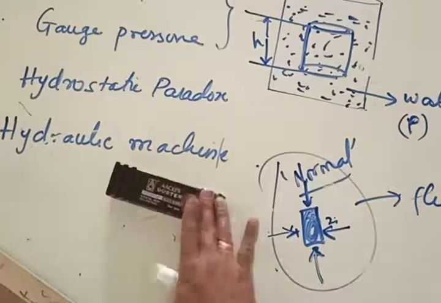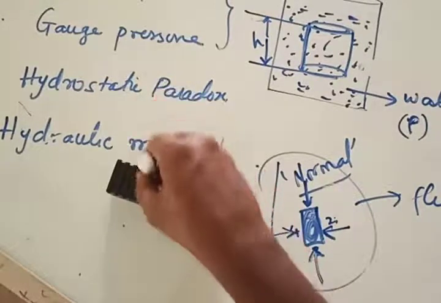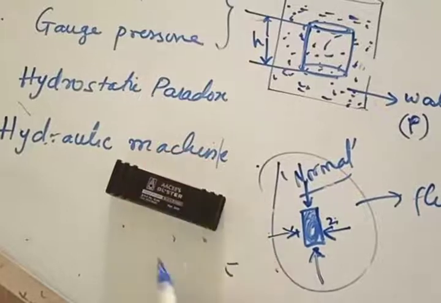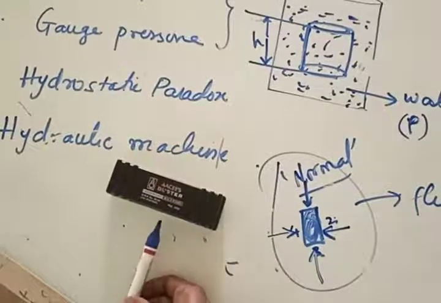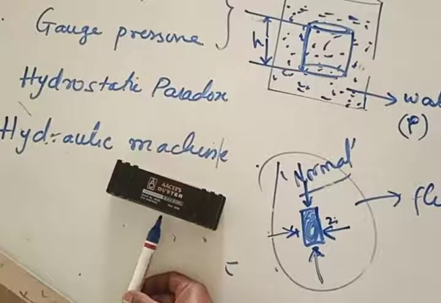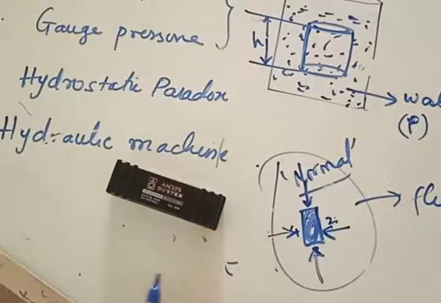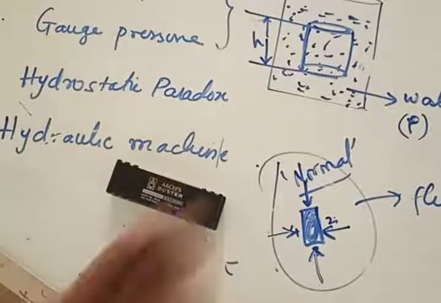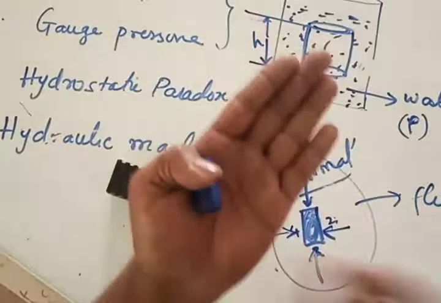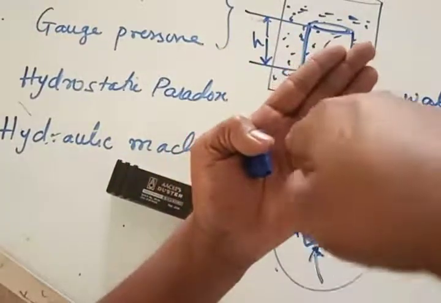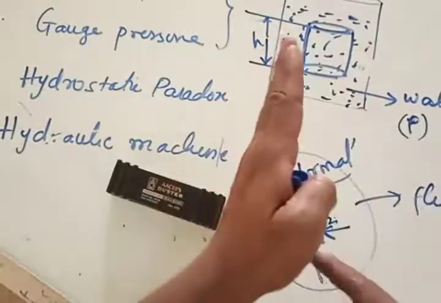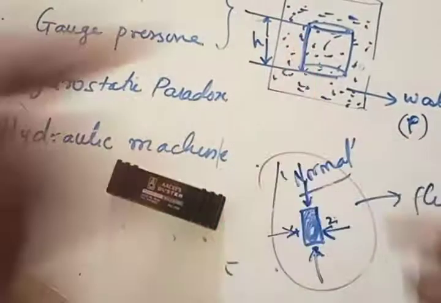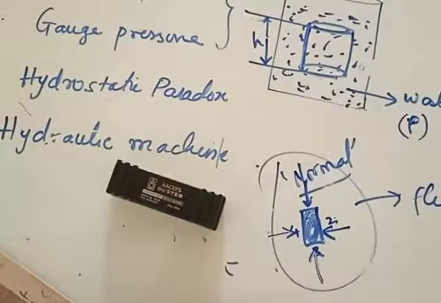Now upon this surface, what is the direction of force? Direction of force is going to be like this. Upon this surface, direction of force from the fluid is going to be like this. This force per area gives the pressure. Force direction itself would be the pressure direction, not to bother about that. This is the direction of force. Is the concept clear? If you have a surface like this, force would be acting normal to the surface. If you have a surface like this, force would be acting normal to the surface.